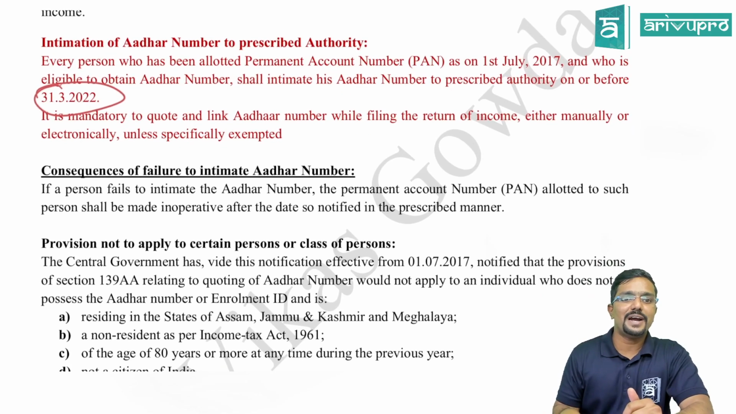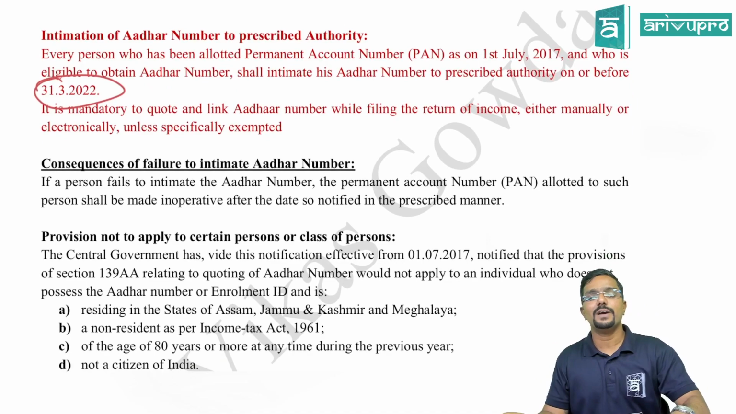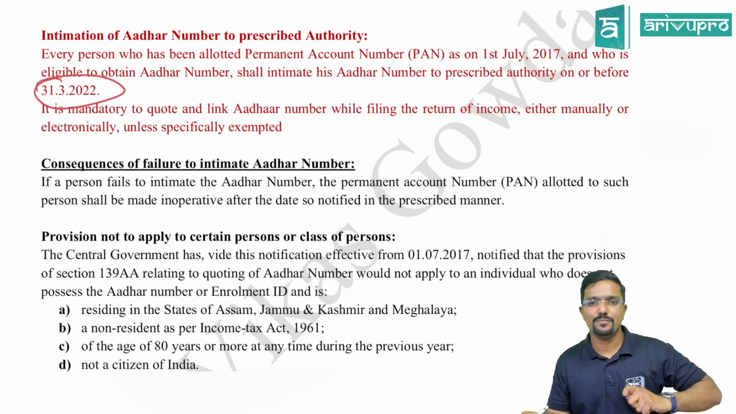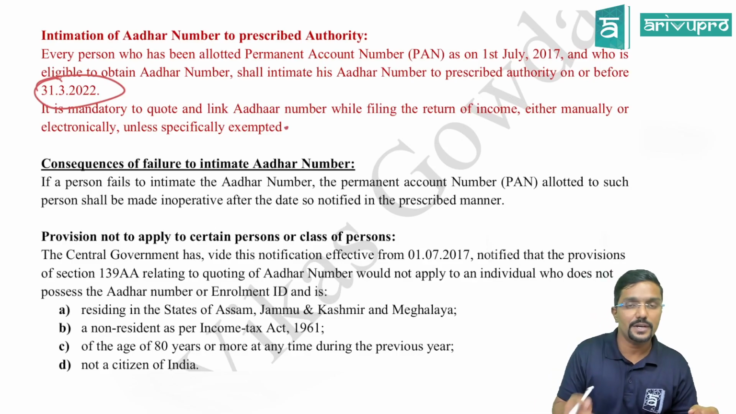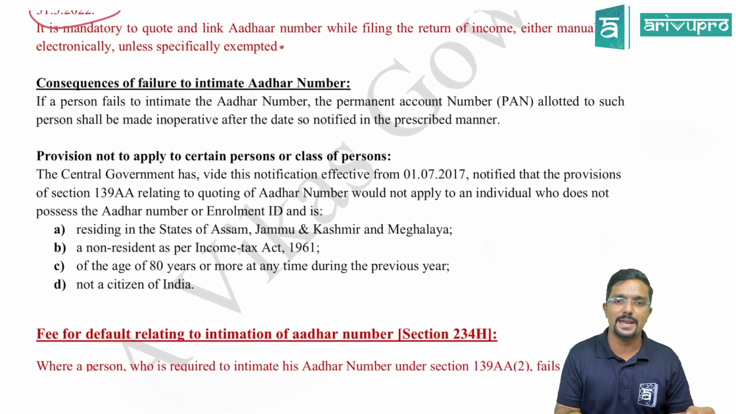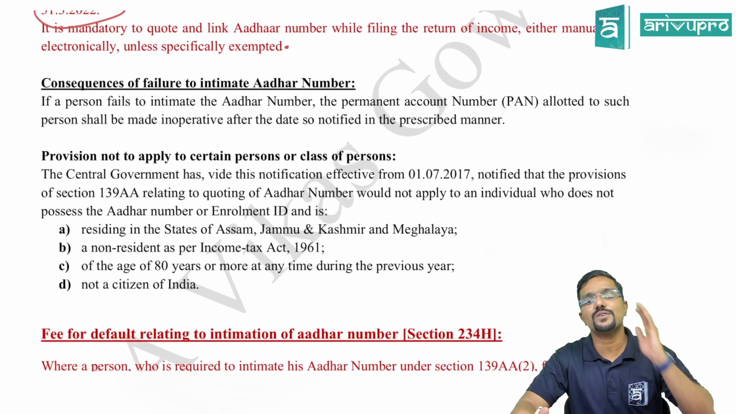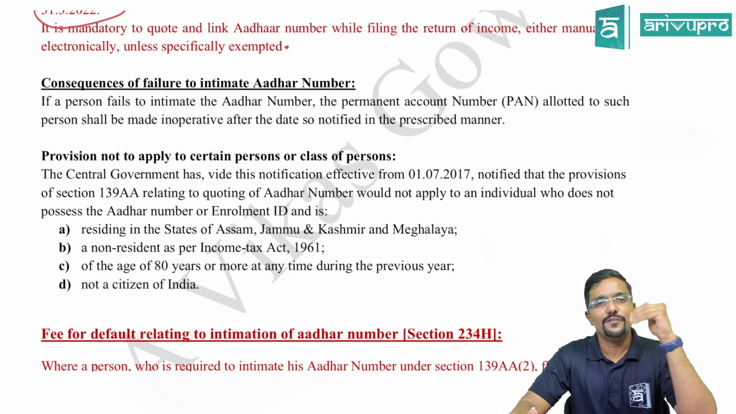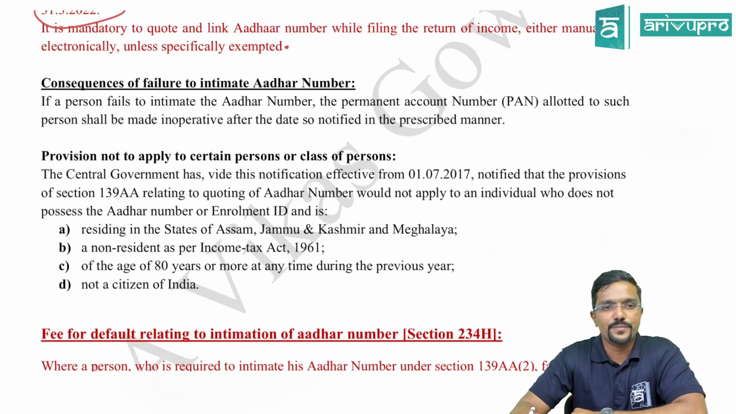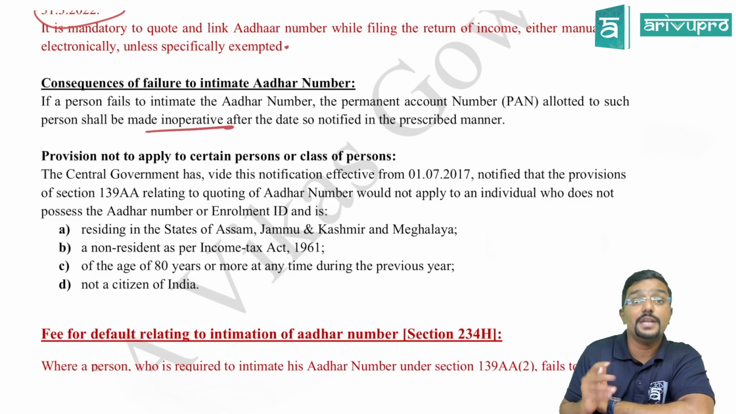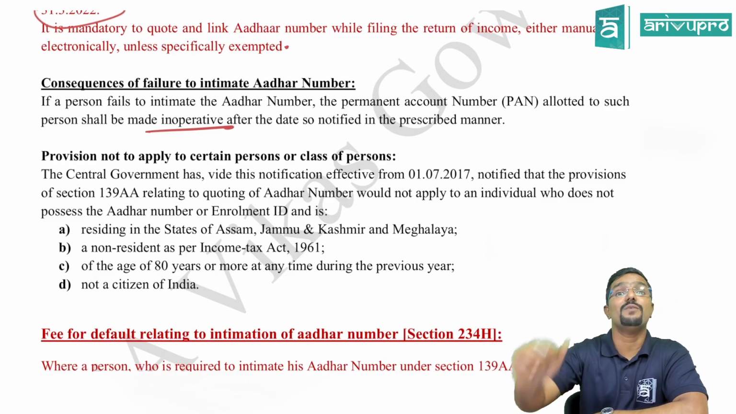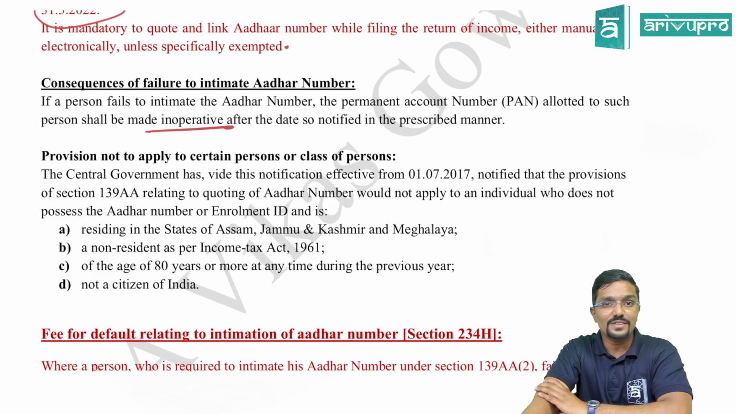Chalo. So it is mandatory to quote and link Aadhaar number while filing the return of income, either manually or electronically, unless specifically exempted. Unless specifically exempted, you have to link your Aadhaar to the PAN. Okay. Now, what are the consequences of failure to intimate Aadhaar number? If you don't link your Aadhaar to PAN, what happens? If a person fails to intimate the Aadhaar number, the permanent account number allotted to such person shall become what? Inoperative. That means your PAN will become invalid if you don't link it with your Aadhaar after the date so notified in the prescribed manner.